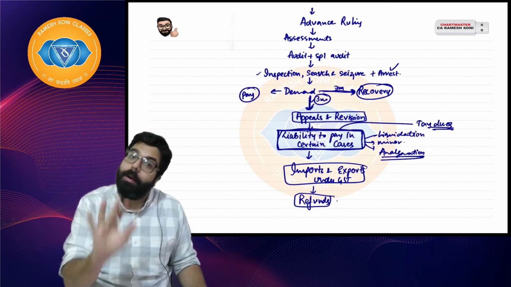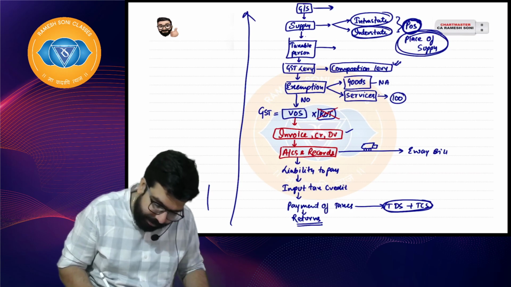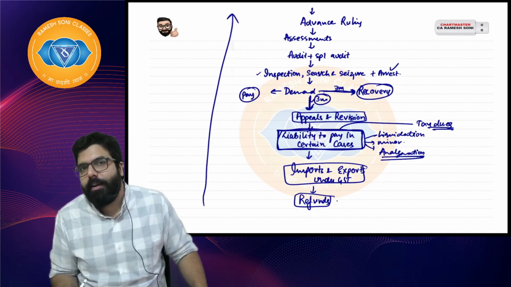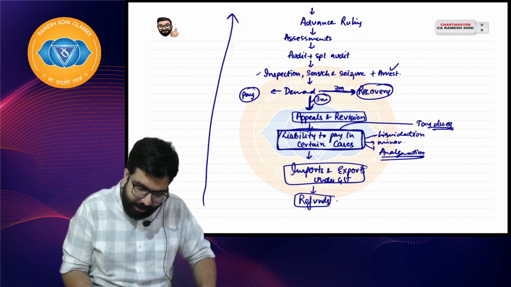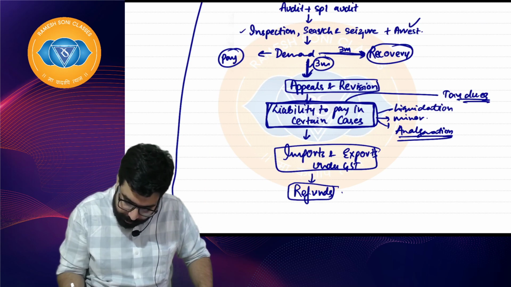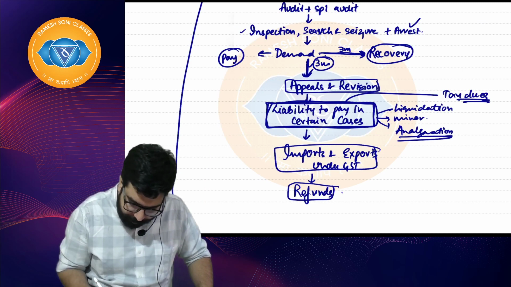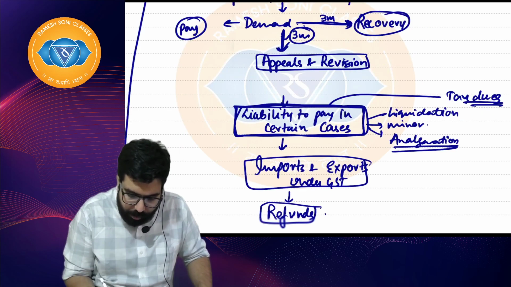And one more thing, which is also a parallel chapter, which happens everywhere. It's also known as offenses and penalties. You can write it above this, I am writing, you can write it anywhere.